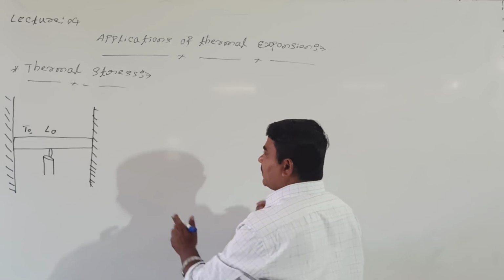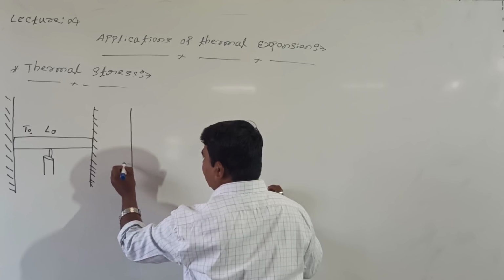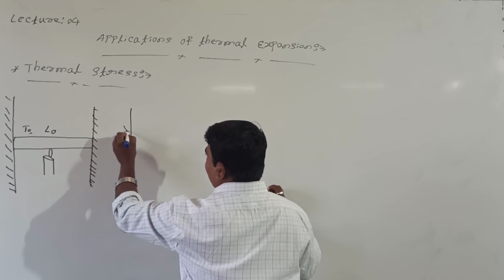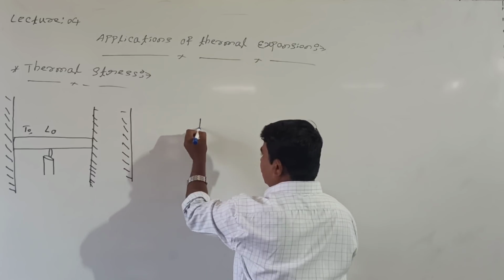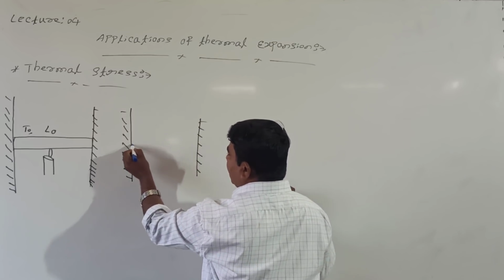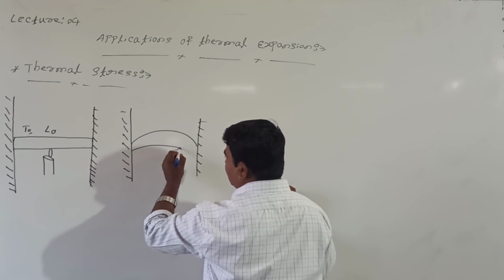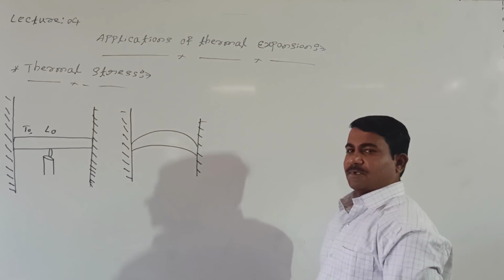When heat is provided, look at me, the situation becomes like this. The metal rod is slightly allowed to bend in this position, and this shape may result.